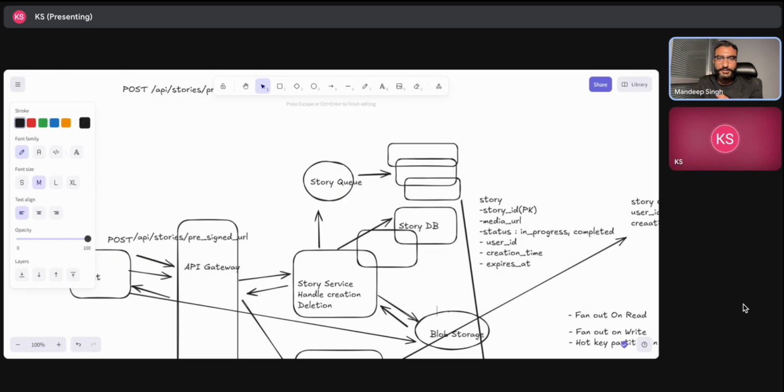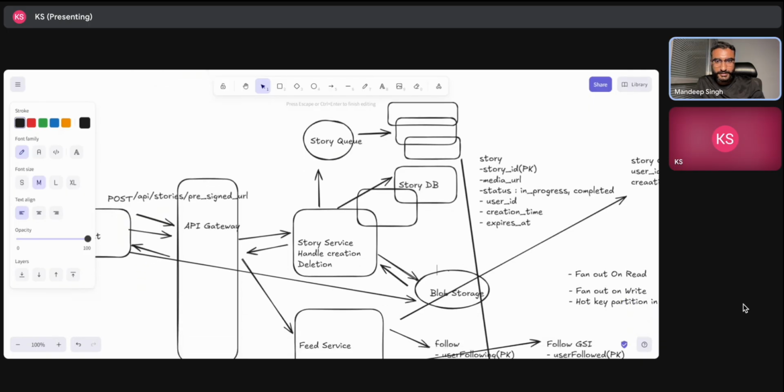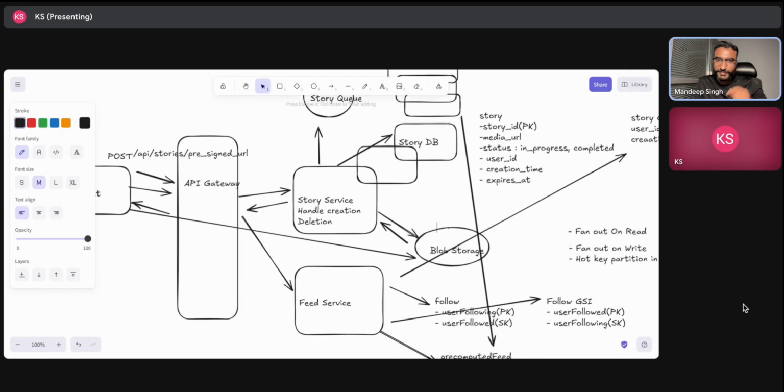But the idea seems good, that our workers can handle the deletion part and it will delete from wherever it is present. So I think we are good there. Yeah, I think we have addressed all the functional requirements per se, and the major parts were story creation and delivering the stories to users. So we covered that as well. So overall, it looks good. Good from my end.